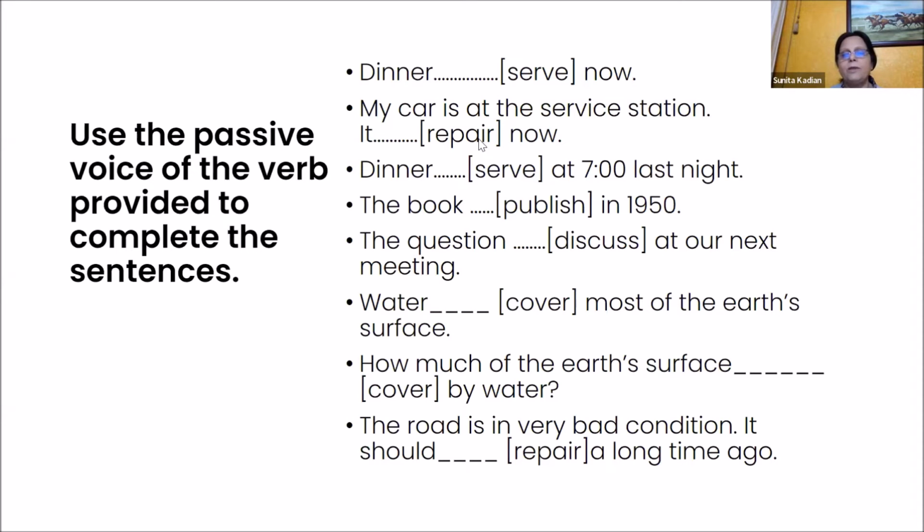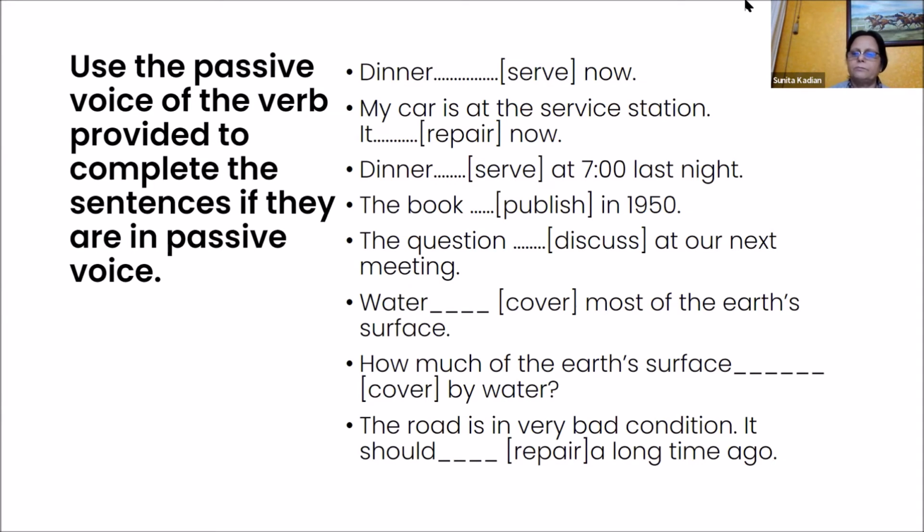So now you give me the sentences. Use the passive voice of the verb provided to complete the sentences, where needed. Yes, Gungun. Dinner was served. No, dinner is served now. When we say dinner, it's served now.